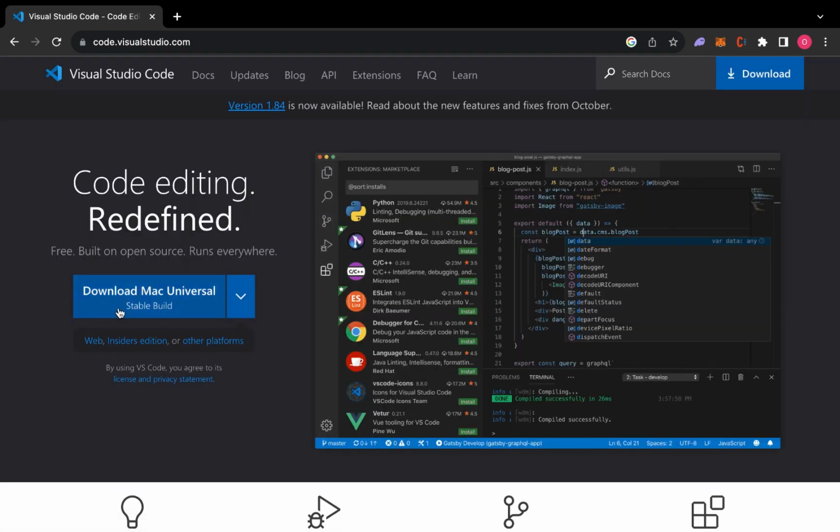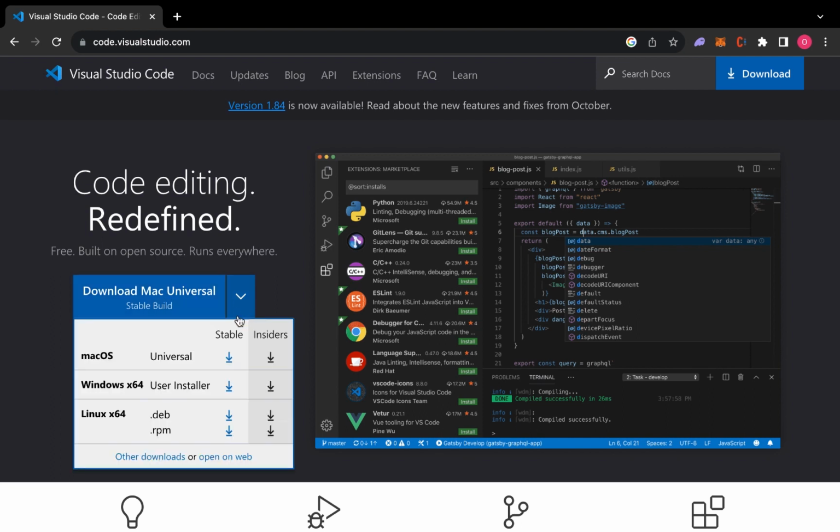Because I'm using Mac, it brought download Mac Universal. But if you are using Windows, it will bring download Windows installer. Then you download it and you install it. The installation is not difficult. Once you are done downloading it, click on it, then you keep on installing. Just keep on saying yes, yes, yes, and yes. Now after installing it, of course, you should have a browser too. You should have downloaded the browser. I'll be using this Chrome browser. You can use Firefox, as I mentioned earlier, or Brave.